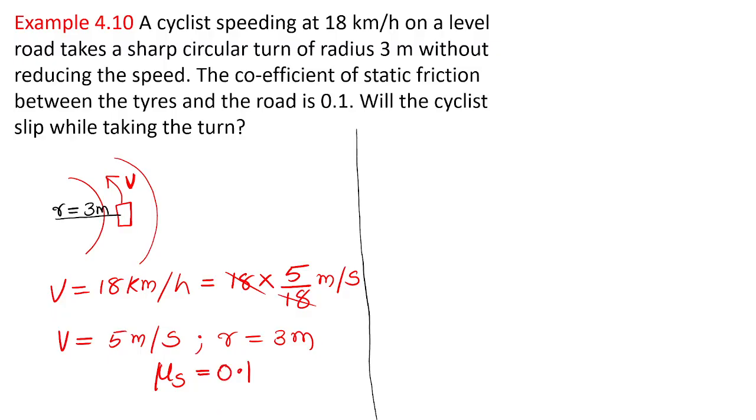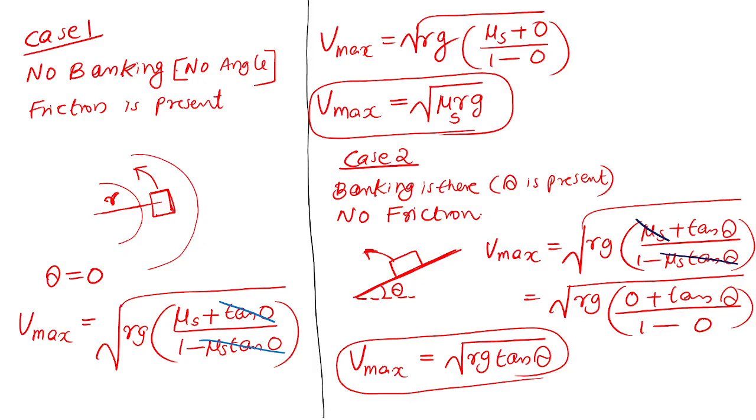Will the cyclist slip? Yes or no? That is our question. So let us find out the maximum speed. We have a formula. There is no banking, but friction is there. So which formula? Case 1. You must memorize the formula, otherwise you have to derive it.